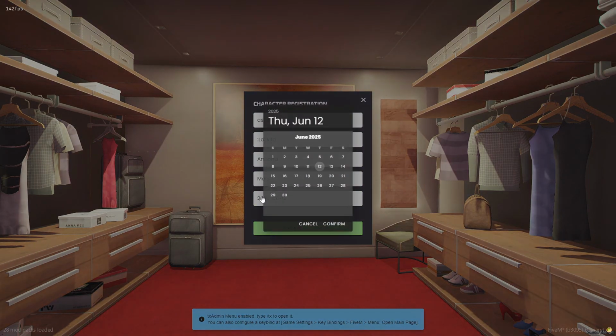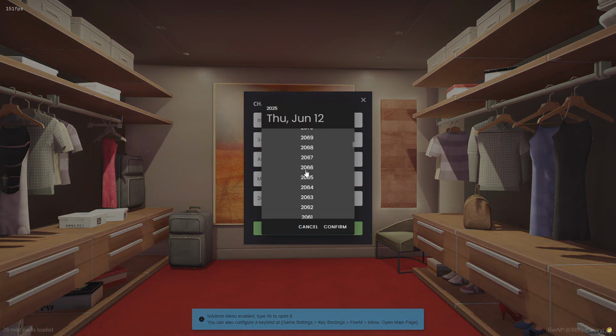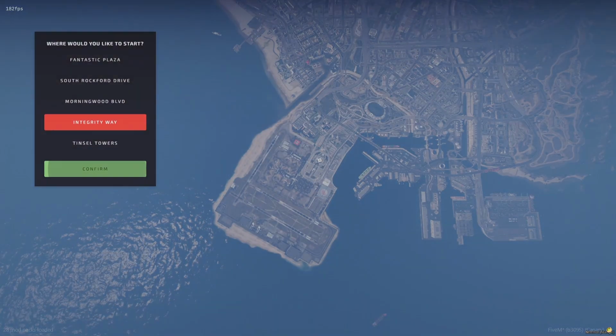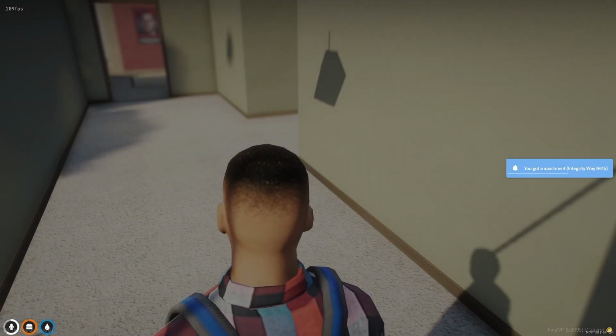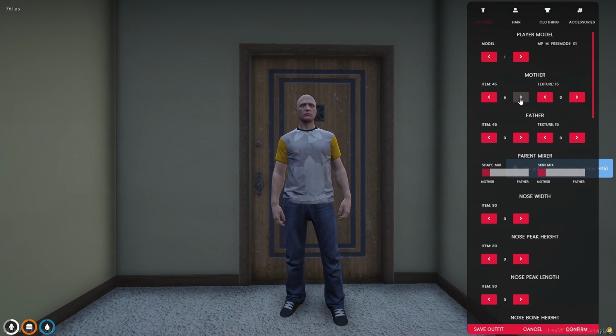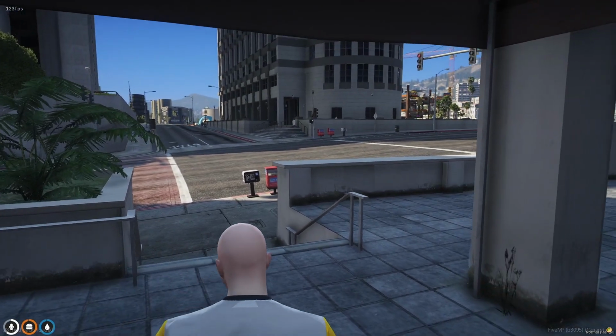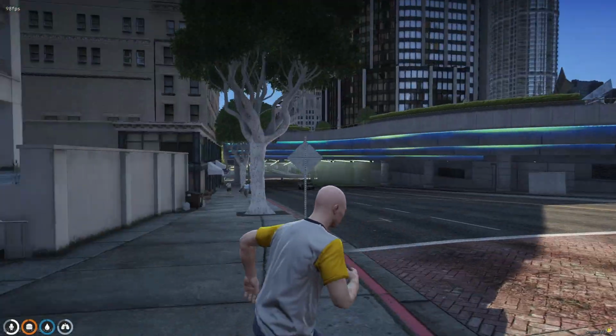Gender male. Sure, this. Press OK, make our character. I like to do integrity way, confirm. Now you can make your character, stuff like that. Confirm. Now press E, leave apartments. Now you're here in your server.